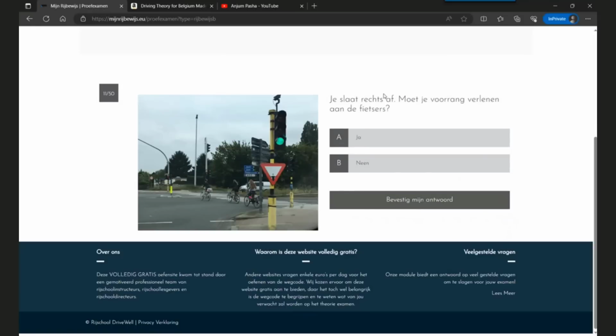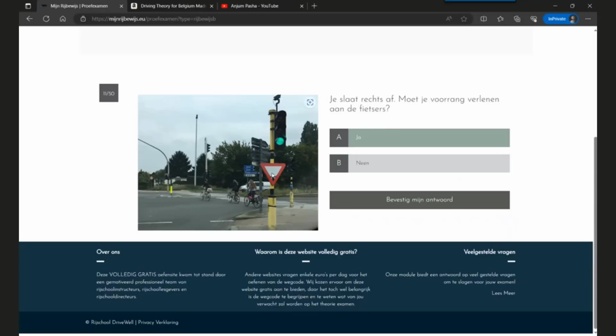The question is, you are turning right. Should you give priority to the bicycles? So the answer will be yes, because whenever you're turning right or turning left or making a U-turn or coming out of a garage, all these things are maneuvers. And when you are doing a maneuver, you must always give priority. So here you're turning right, which means you're doing a maneuver, and then you should give priority to the bicycles who are crossing or the pedestrians who are crossing the road.